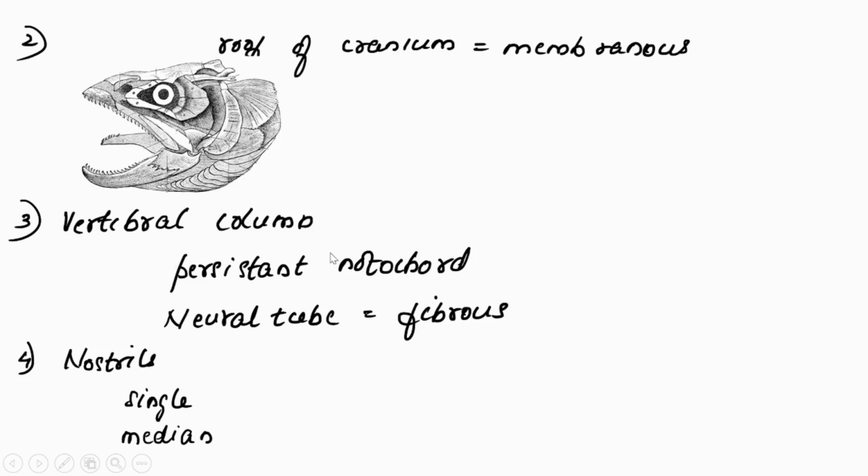Then vertebral column. The vertebral column is represented by a persistent notochord in the case of Agnathans. The neural tube is present. It is very fibrous. Regarding the nostril, a single nostril is present and it is medial. Means, position wise, it is located dorsally and also in the middle portion.